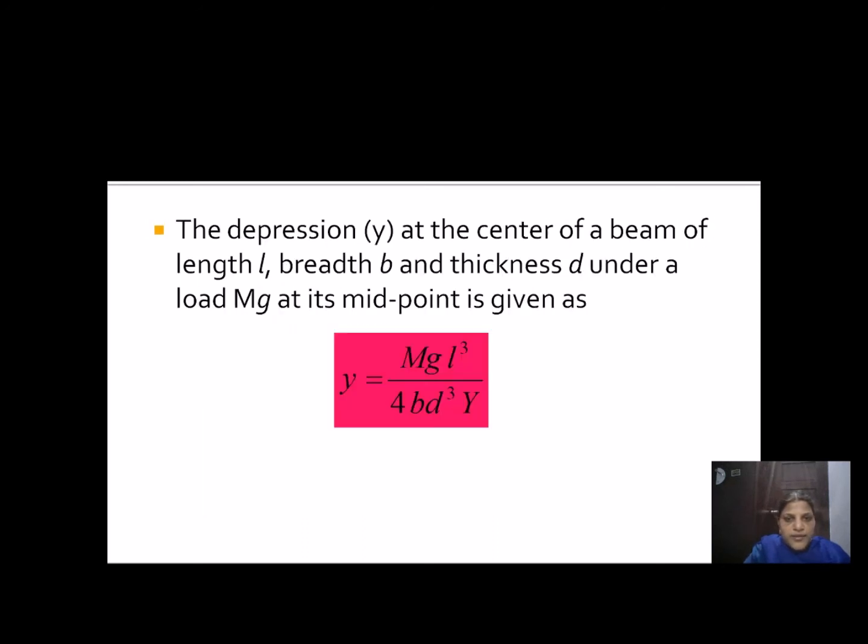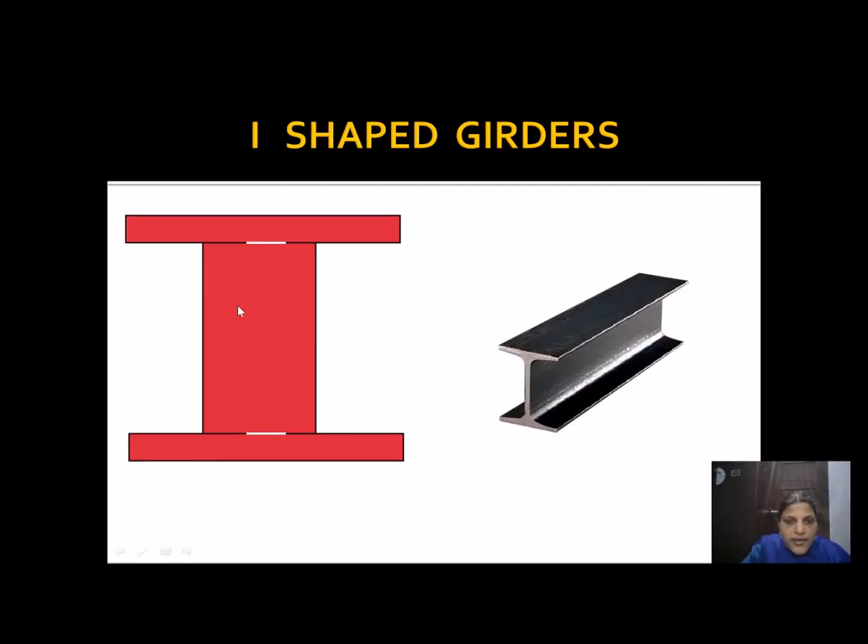So we need to get a small amount of bending. If this value is to be smaller, b, d, Y, all of them should be larger. So breadth, thickness, as well as Young's modulus value are larger such that there is no bending at the center of the beam. So these are called I-shaped girders, and the center part is very much bigger since it possesses the shape of the alphabet I. This is called I-shaped girder.